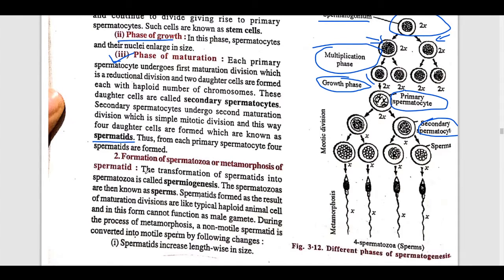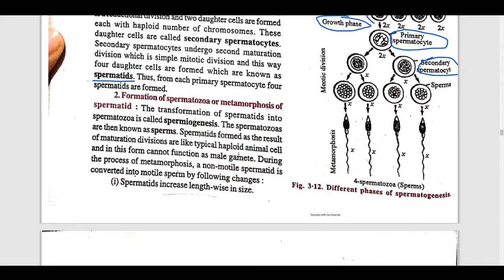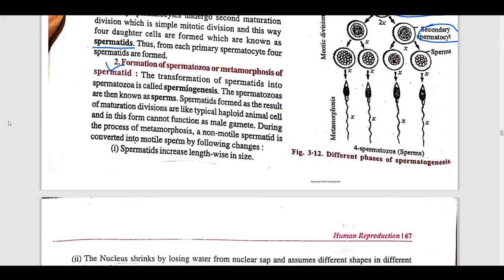So we'll come to our second point, that is formation of spermatozoon or metamorphosis of spermatids. So in this, the transformation of spermatid into spermatozoon is called spermiogenesis. Right? So at last, these spermatozoa are also known as sperm. See, after this phase, these 4 daughter cells are called spermatids, and these spermatids will change into spermatozoa, or we can say sperm. Clear?